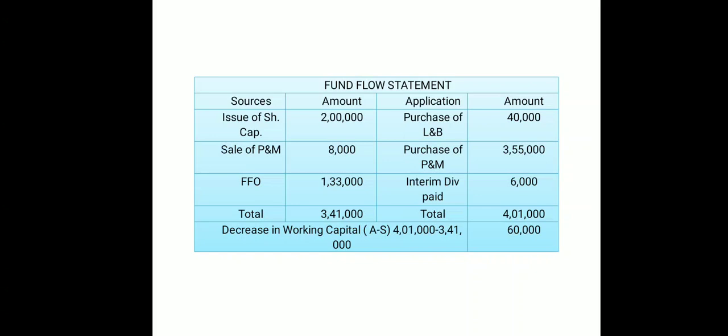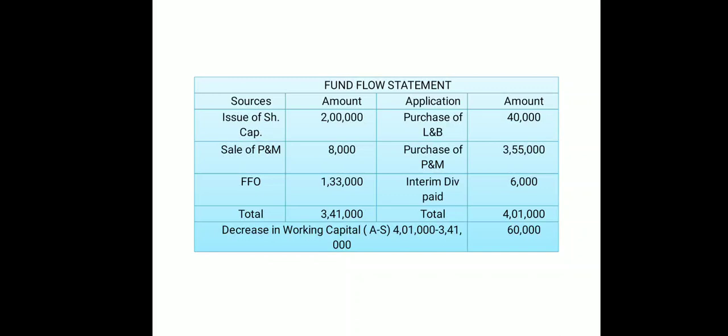And then from the plant and machinery ledger account, we have calculated that we have purchased plant and machinery worth 3,55,000. Okay, so we have purchased that, and then we had the information that interim dividend paid, and I have told you interim dividend paid is going to be your non-operating expense and at the same time it is also going to be your application.